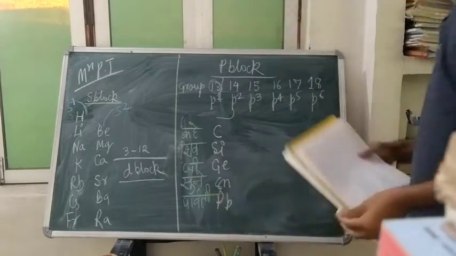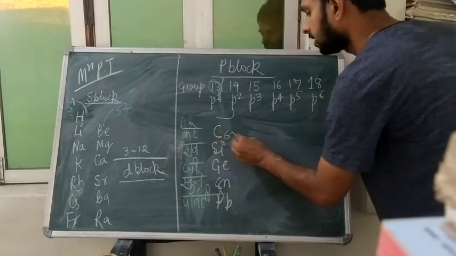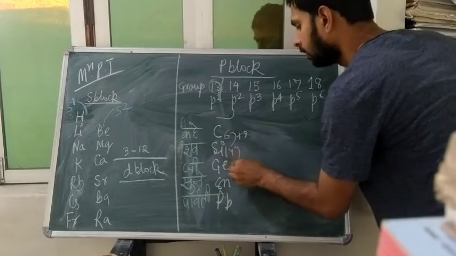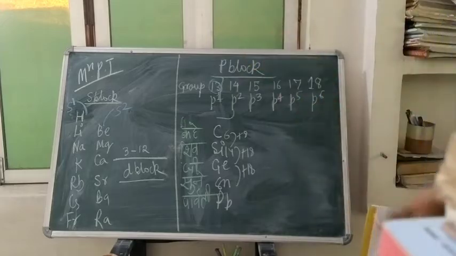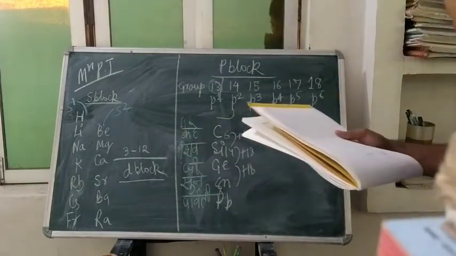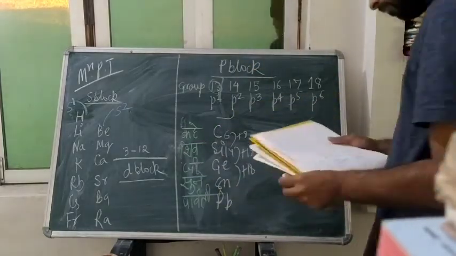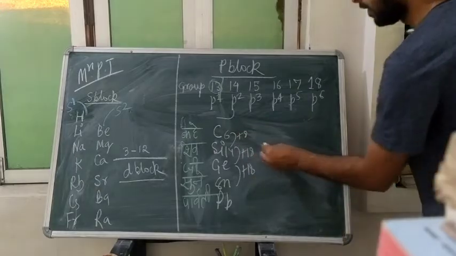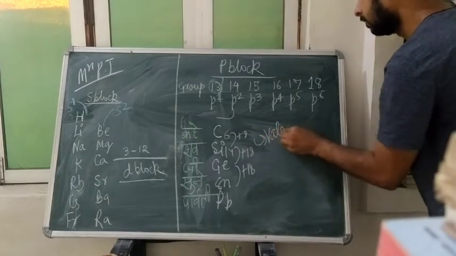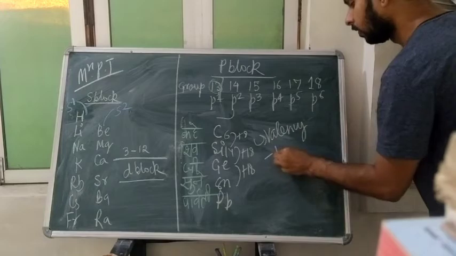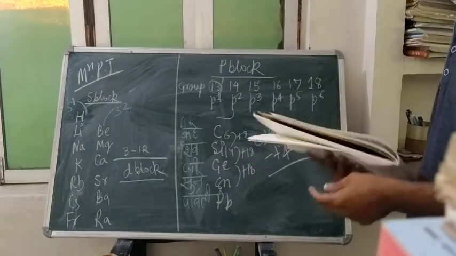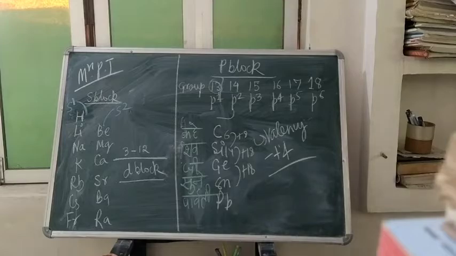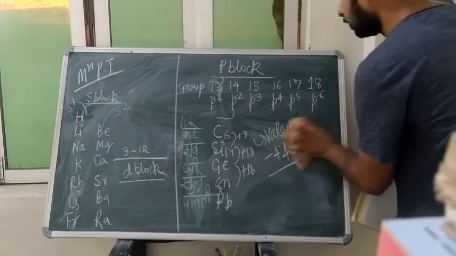C S I G E S N P B. Okay, carbon is 6 plus 8, 14 plus 18 plus 18. Like this you can go. I think the things I have told to you. And the valency of it will be plus 4. Plus means to lose the electron. Have this screenshot.